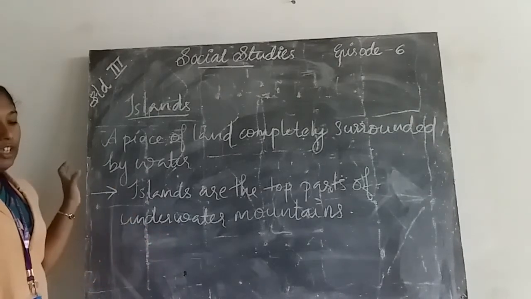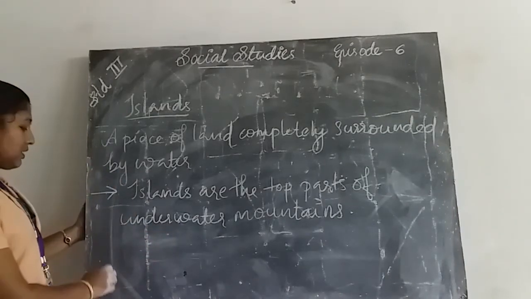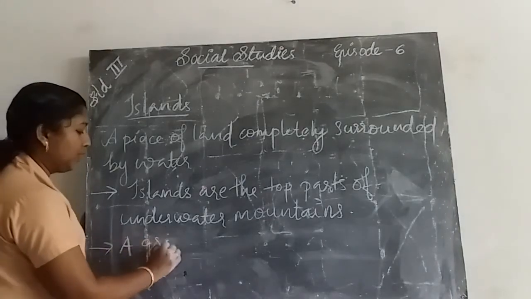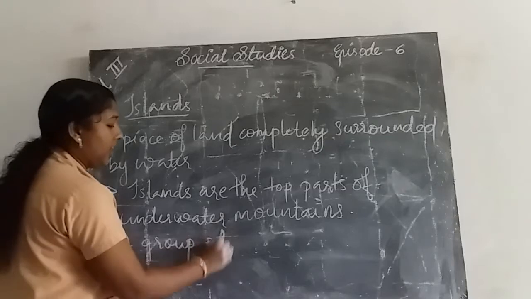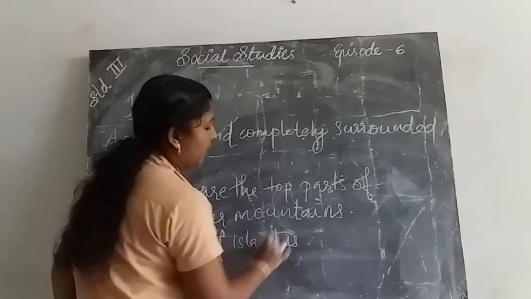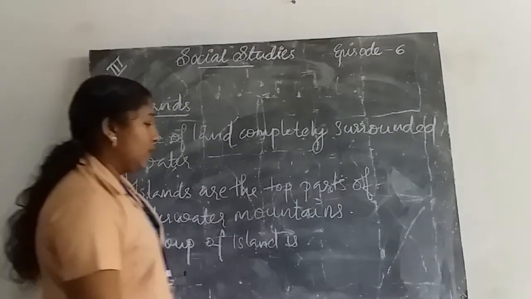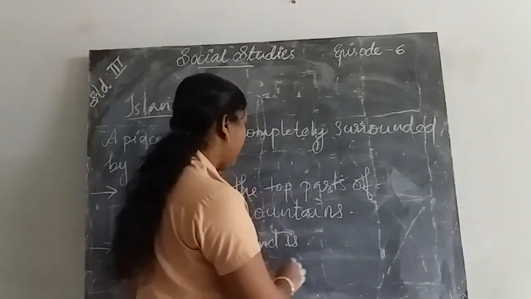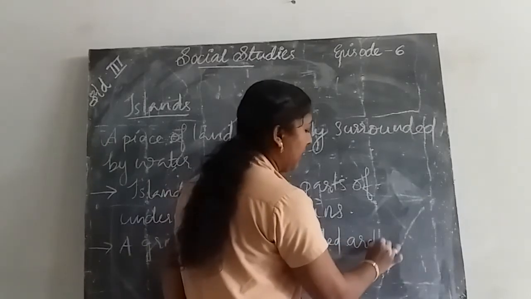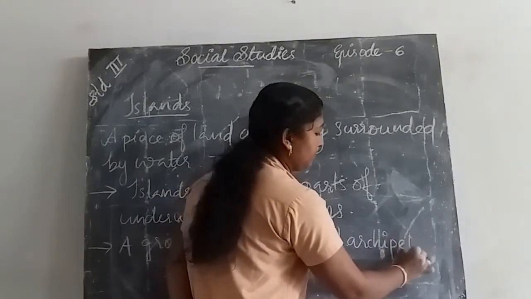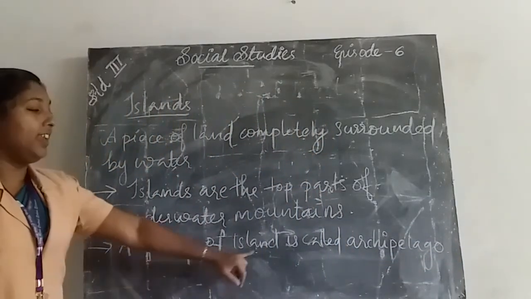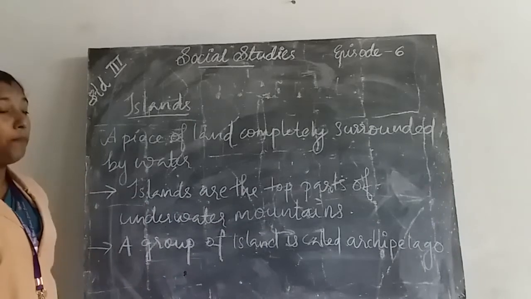Then a group of islands is called an archipelago. A group of islands is called archipelago.